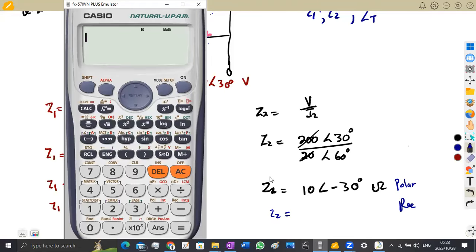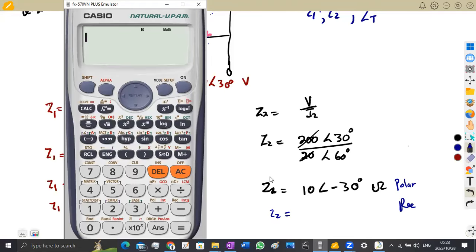So we've got a 10. Separate this by negative 30 as it is. Take the sign as it is. So that is the value of x, on the format, which is 8,660 in this case. So we're going to have 8,66. Then we move on to the j part, which is the y value.